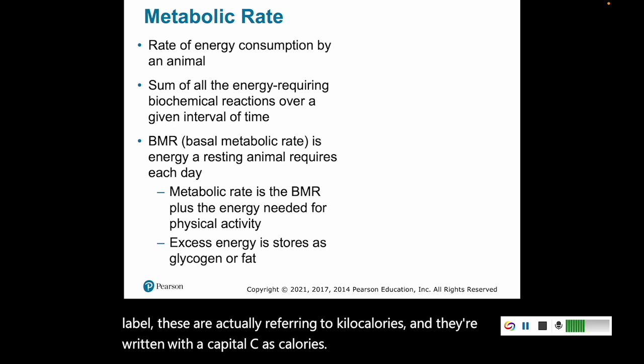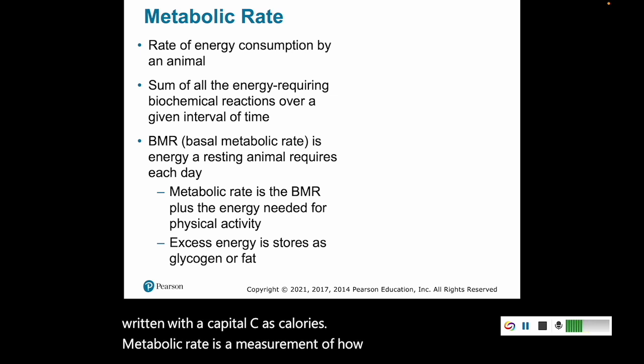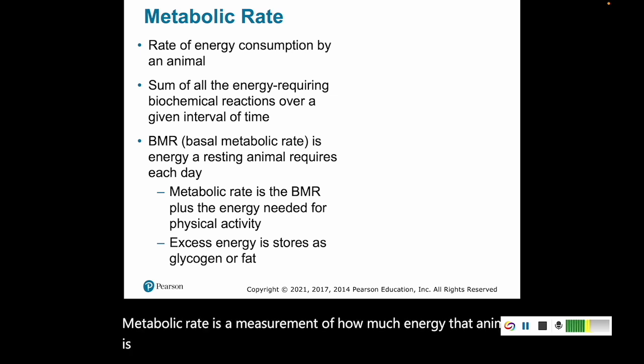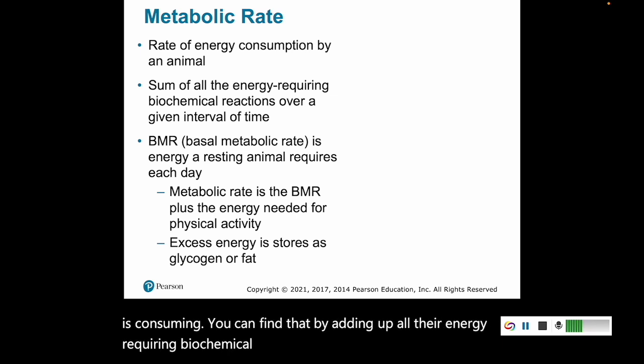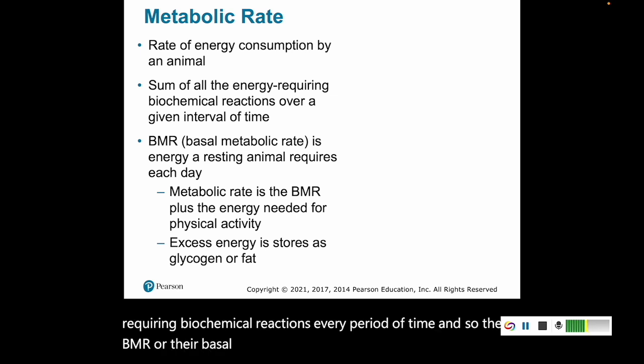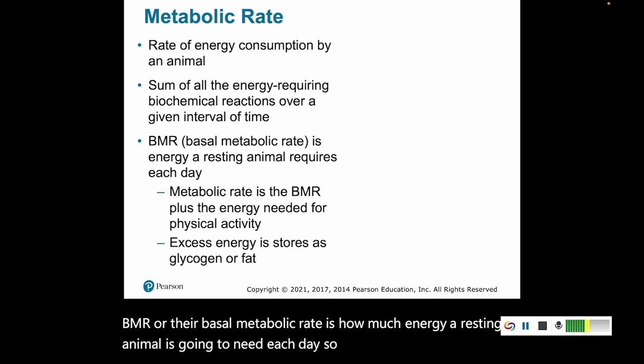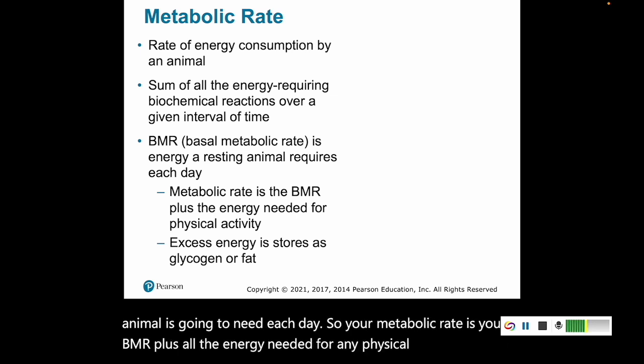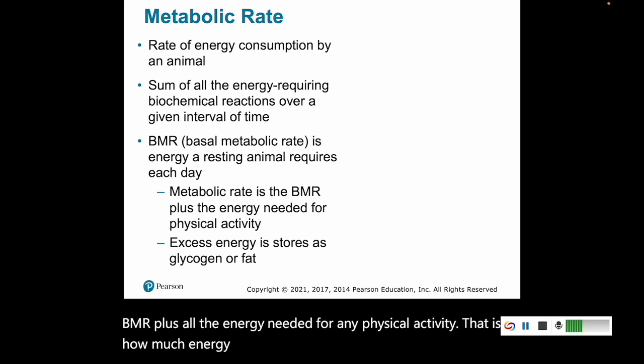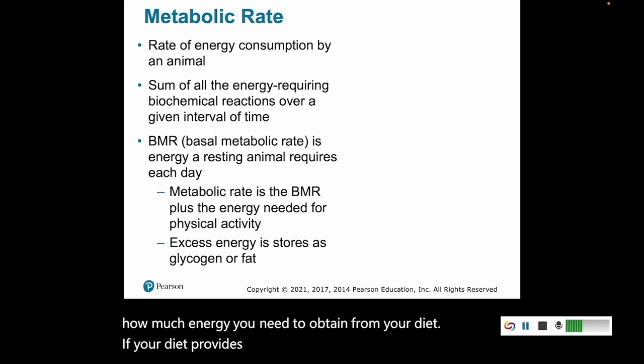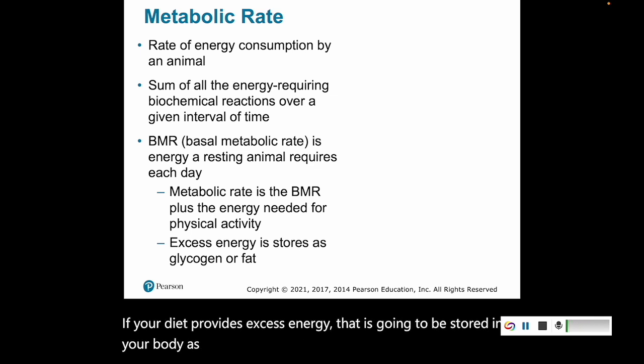Metabolic rate is a measurement of how much energy that animal is consuming. You can find that by adding up all their energy requiring biochemical reactions over a period of time. And so the BMR, or their basal metabolic rate, is how much energy a resting animal is going to need each day. So your metabolic rate is your BMR plus all the energy needed for any physical activity. That is how much energy you need to obtain from your diet. If your diet provides excess energy, that is going to be stored in your body as glycogen or fat.